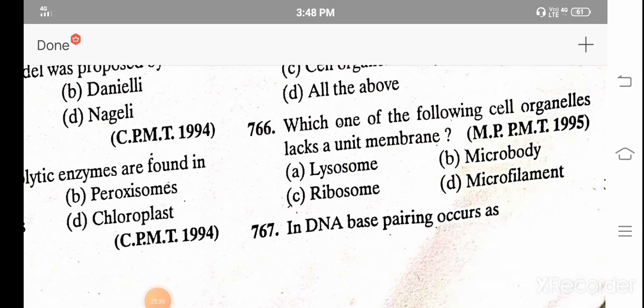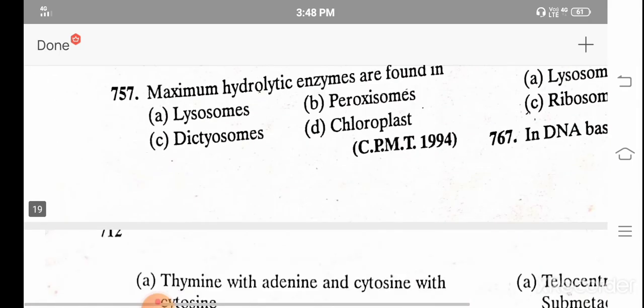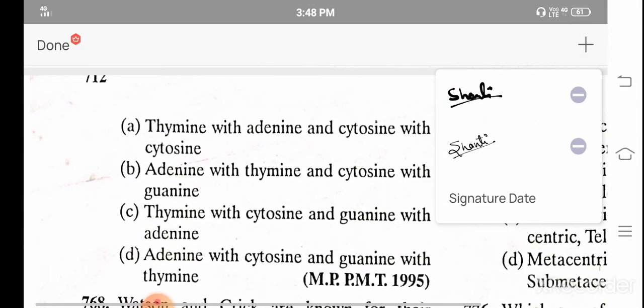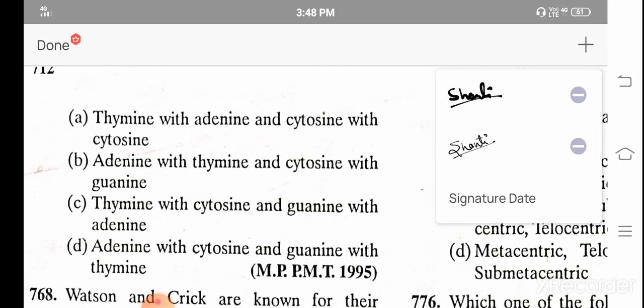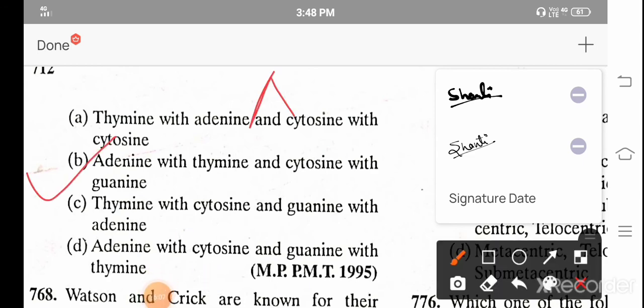In DNA, base pairing occurs as A. Thymine with adenine and cytosine with cytosine, B. Adenine with thymine and cytosine with guanine, C. Thymine with cytosine and guanine with adenine, D. Adenine with cytosine and guanine with thymine. And the correct answer is B. Adenine with thymine, cytosine with guanine. A to T and C to G.